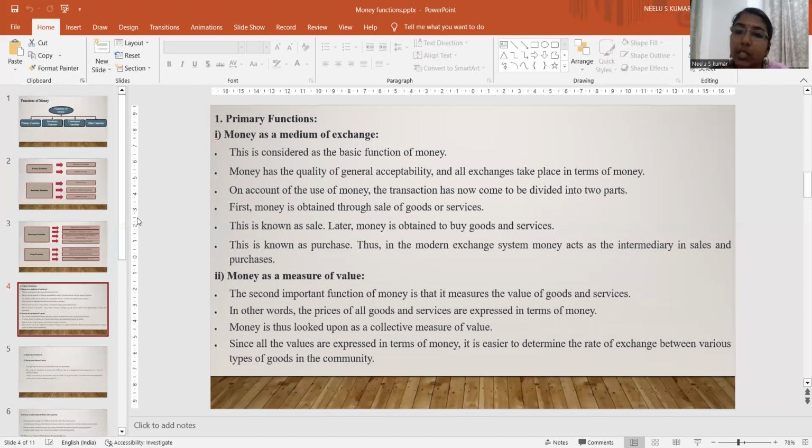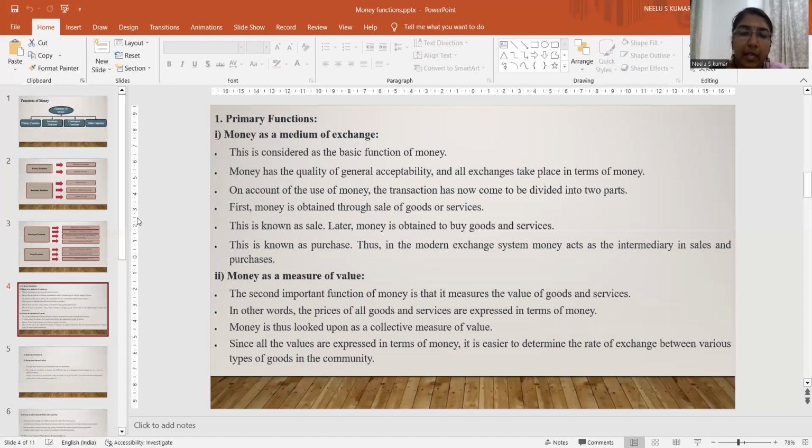As I said, during the barter system, the most important problem faced by the people was how to value their own goods and services. Even after the introduction of coins, people faced the same problem.